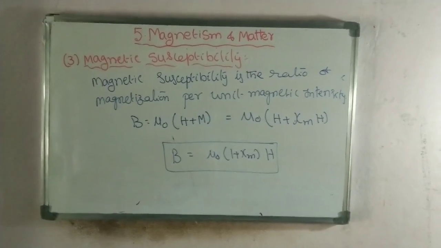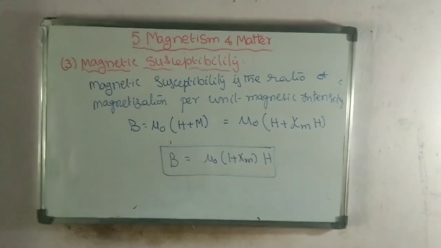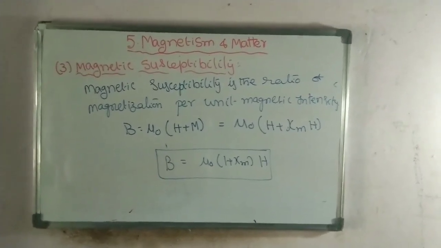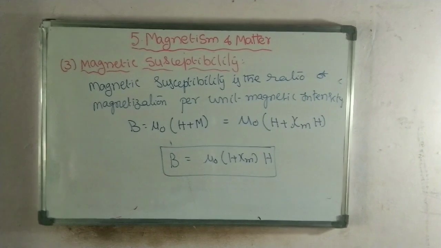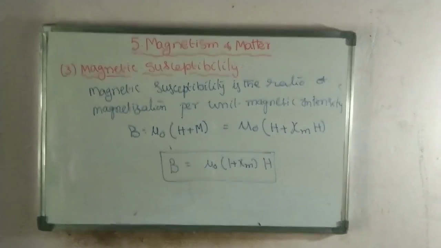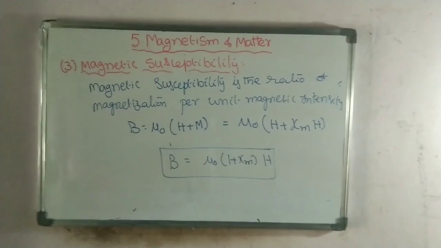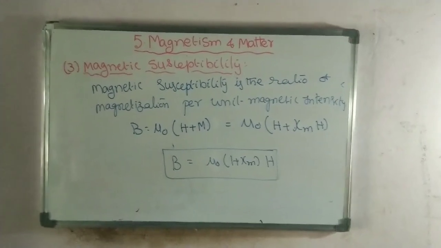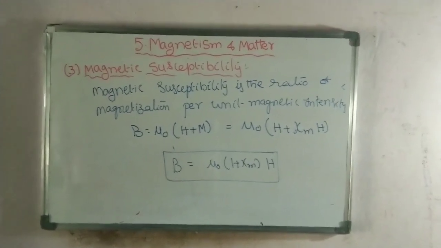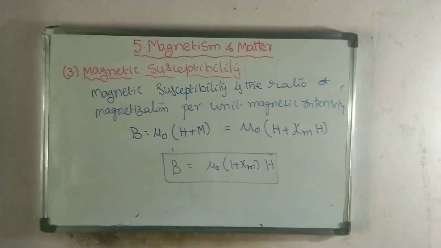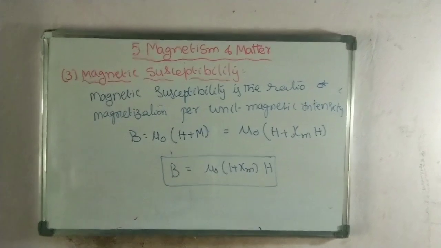Here we know that in a solenoid the net magnetic field B is equal to mu naught into H plus capital M. H is the magnetic intensity, capital M is the magnetization. But we know that susceptibility is nothing but the ratio of the magnetization and magnetic intensity. So from that, capital M can be written as susceptibility into intensity.